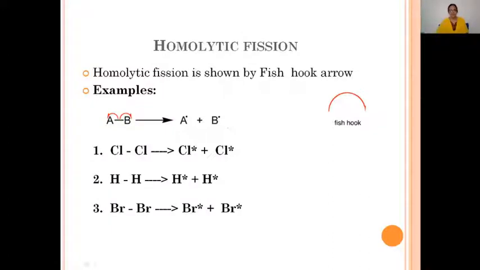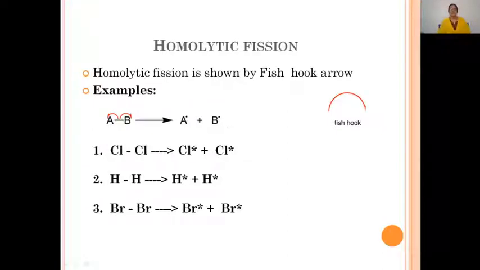A dot is nothing but an electron here. So, these are known as free radicals. What is a free radical? It is the atom or group of atoms having an unpaired electron, odd electron or single electron. So, here A is a free radical, and B is also a free radical.